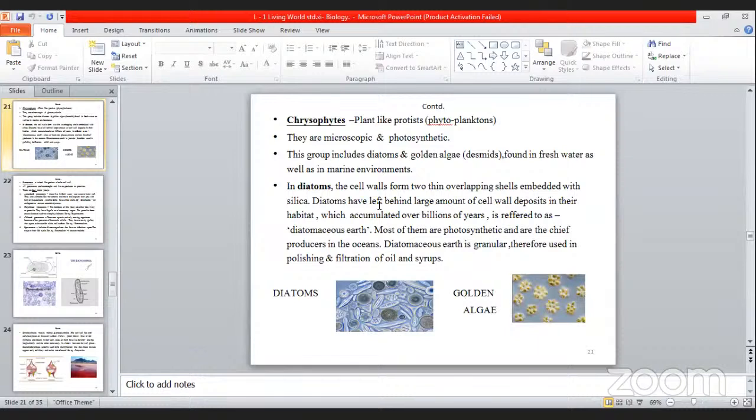See how they look. Diatoms have left behind a large amount of cell wall deposits in their habitat, which accumulated over billions of years and is referred to as diatomaceous earth. Most of them are photosynthetic and are the chief producers in the ocean. Now, if you get an MCQ, which is the chief producer in the ocean, you will tell it is diatom. Because of that only it is referred to as diatomaceous earth, because it has a large amount of cell wall deposits seen in the habitat where it is present.